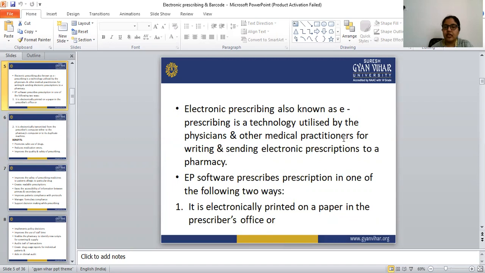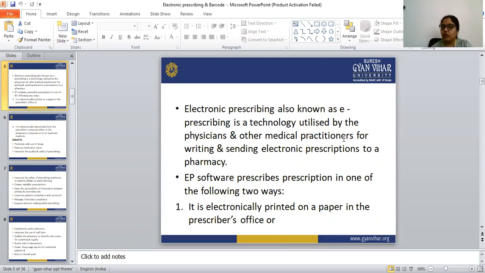So the first one is that it is electronically printed on paper in the doctor's office. The doctor has to type all the medication into the software. First they open the software, and there is one format available which the doctors have to follow. In that format itself they write all the indications of the medicines and all the details.